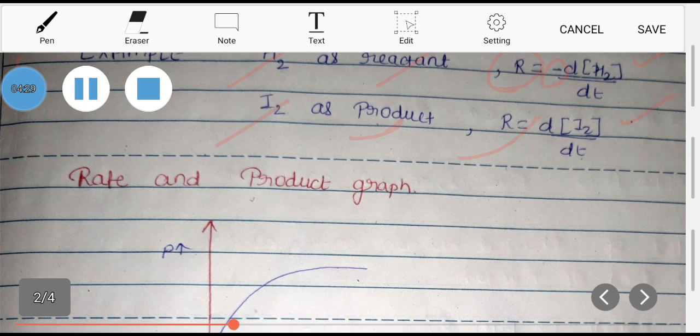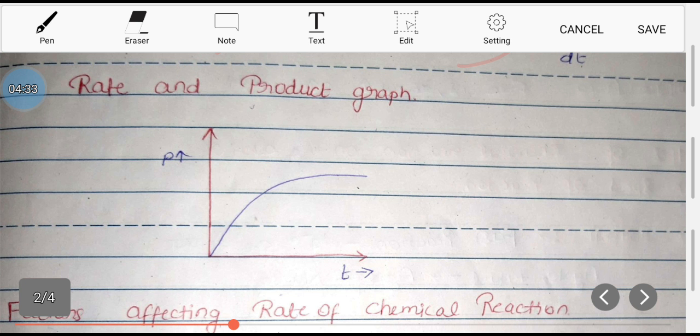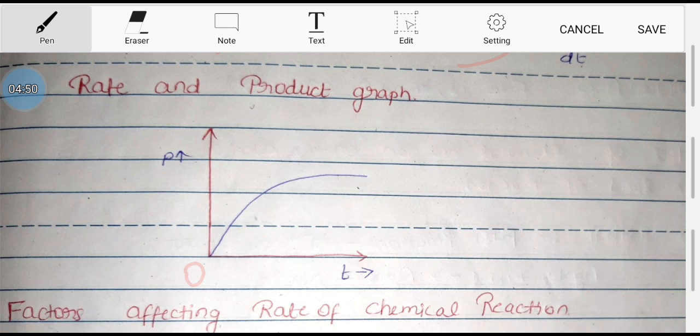As we have studied the graph between number of reactant and time, now we are considering the graph between time interval and the product. Since initially the number of product was 0, we can say that with respect to time the number of product is going to increase.